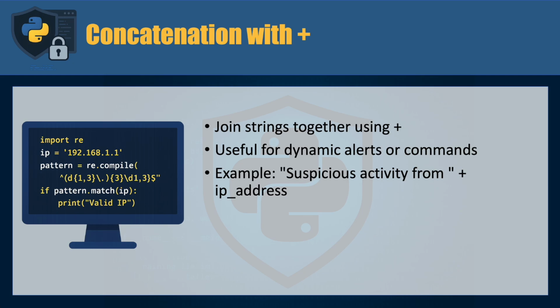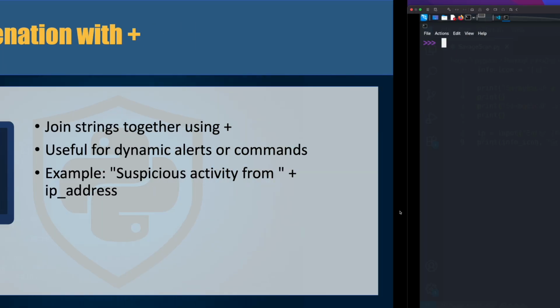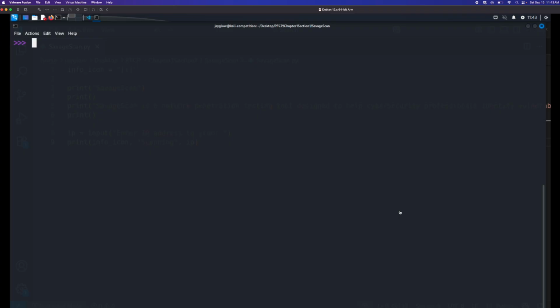Concatenation lets you stitch strings together. For example, if you capture an IP during analysis, you can combine it into a log message. This method works but can get messy with multiple variables. Let's just take a look at how concatenation works with the plus operator. So that's the concatenation operator when you're using strings.